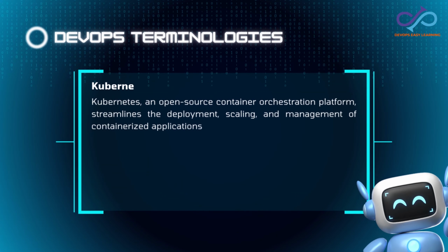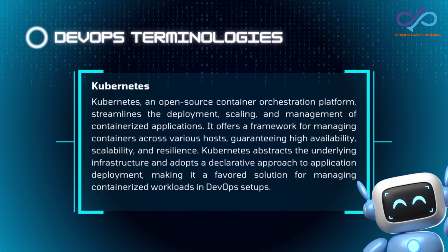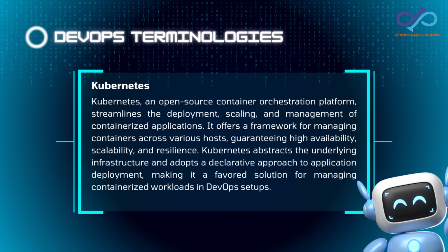Next on our DevOps Terminology series is Kubernetes. Kubernetes, an open-source container orchestration platform, streamlines the deployment, scaling, and management of containerized applications. It offers a framework for managing containers across various hosts, guaranteeing high availability, scalability, and resilience. Kubernetes abstracts the underlying infrastructure and adopts a declarative approach to application deployment, making it a favored solution for managing containerized workloads in DevOps setups.